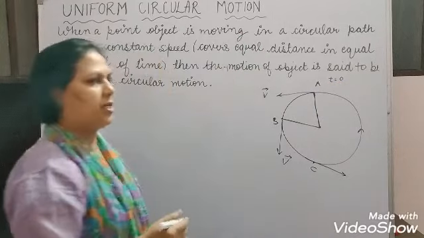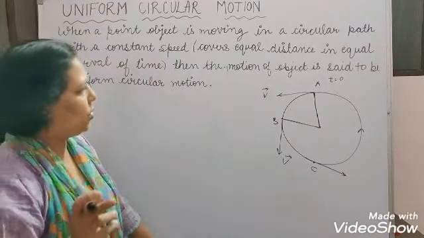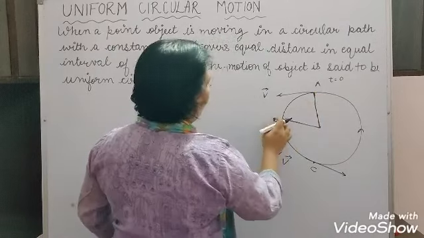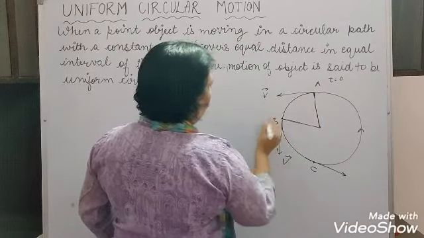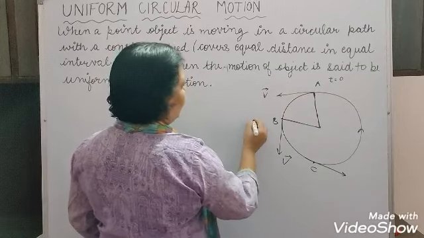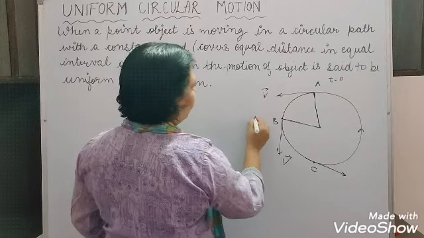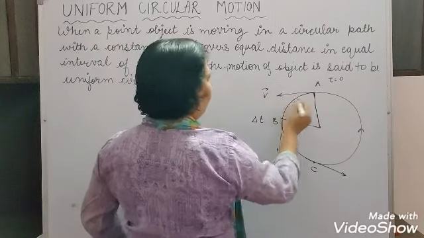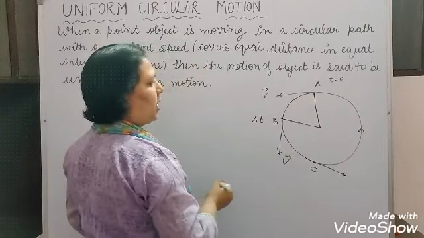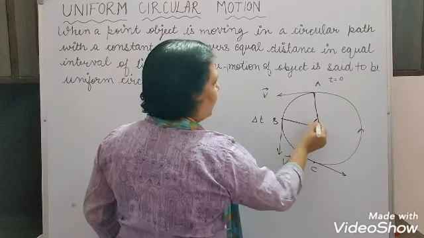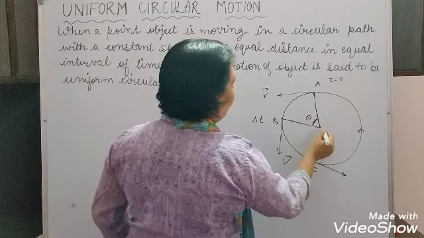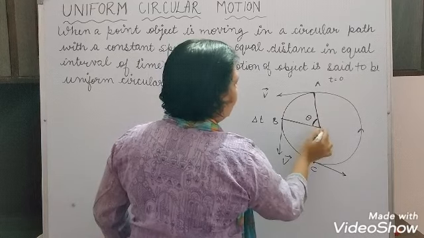The object reached point B in a very small time, del t. In del t time it covers this path, and the angle subtended at the center of the circular path is theta.